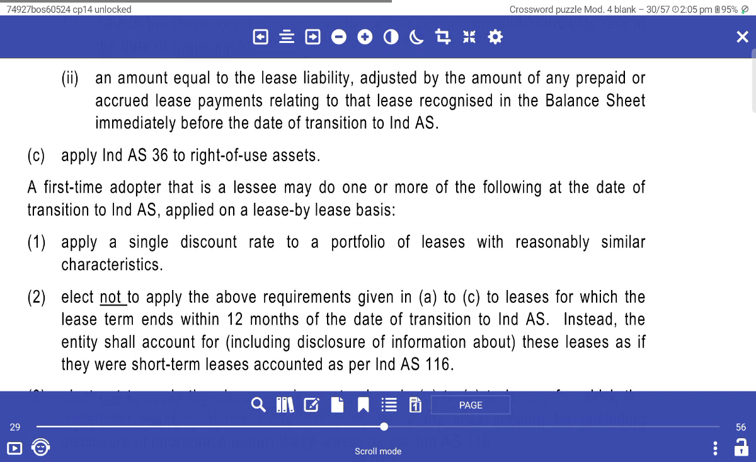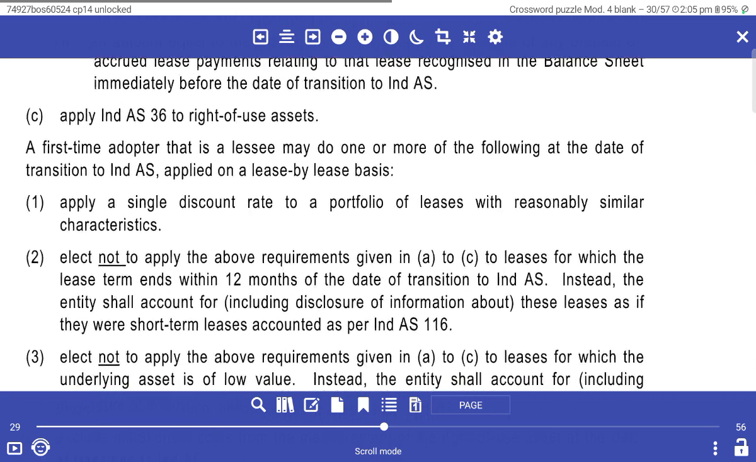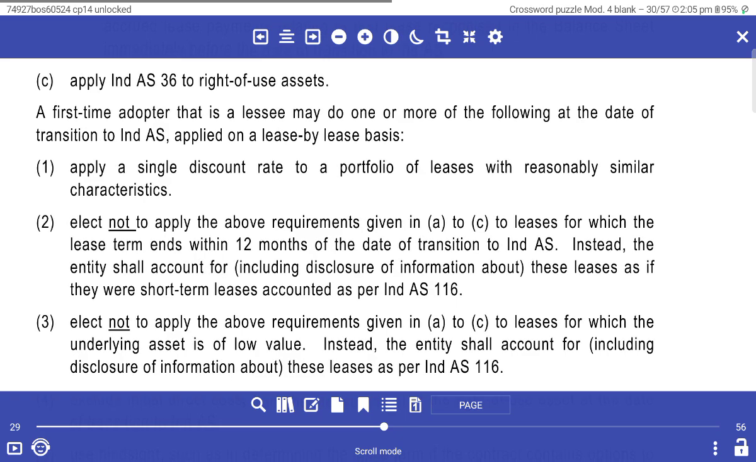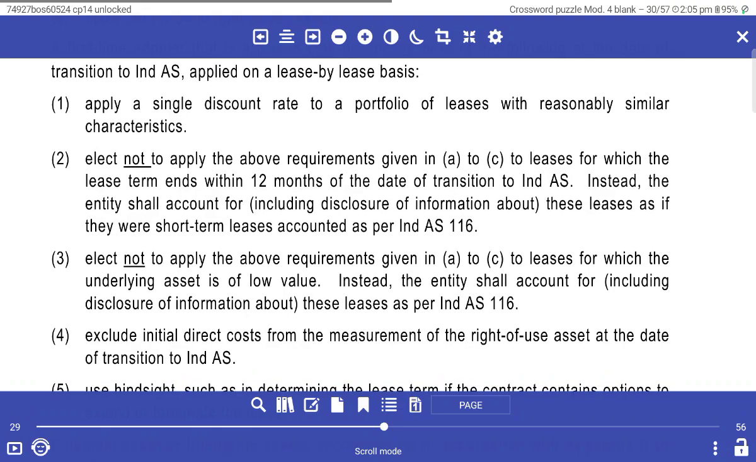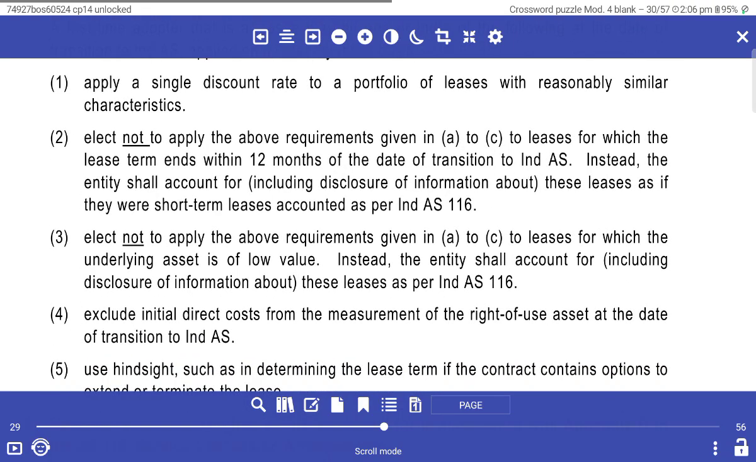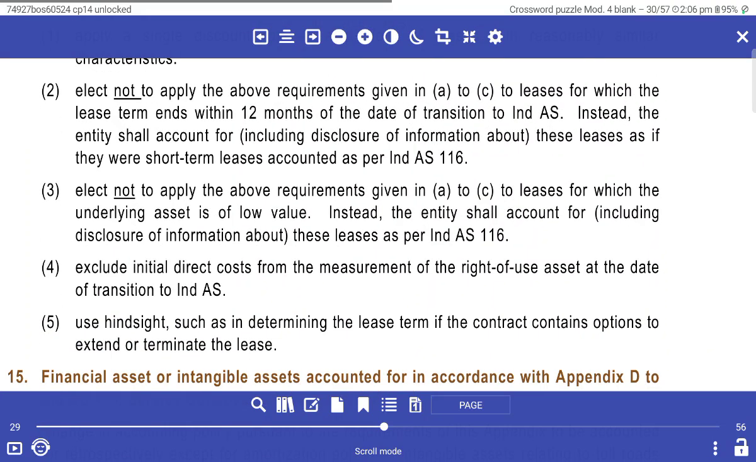An amount equal to the lease liability adjusted the amount of the applied amount of incurring the lease payments relating to the lease recognition balance sheet immediately before the transaction NDAs. Applying the NDAs also is the right to use of the first time modification of the lease may be done one or more of the following data transaction NDAs. Applying the lease by lease basis, applying the single discount rate of portfolio by lease and reasonable similar categories of elect not to apply the above requirement of NDAs A to C in the lease which is lease in 12 months and the date of transaction of NDAs.